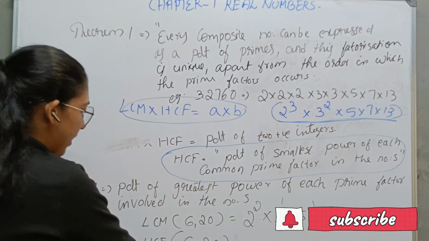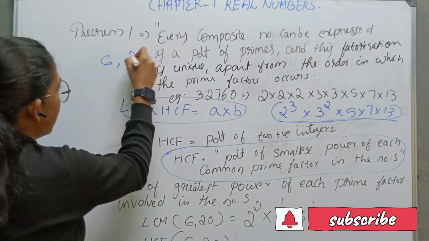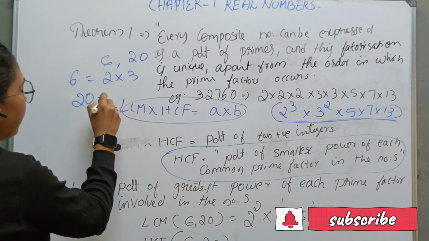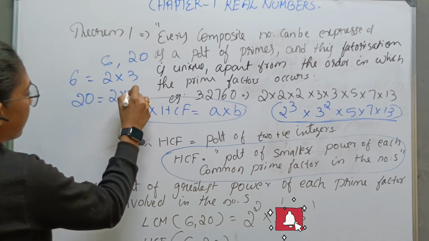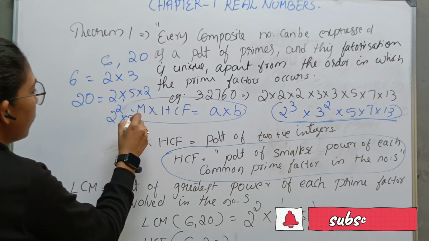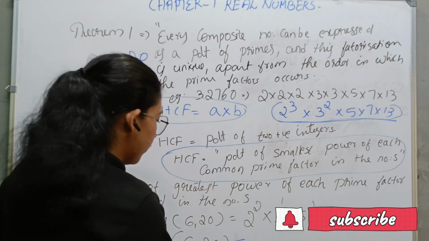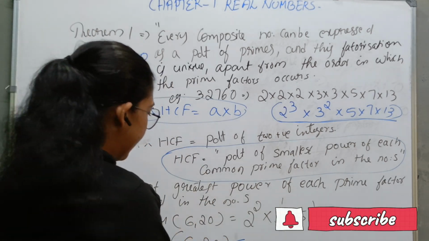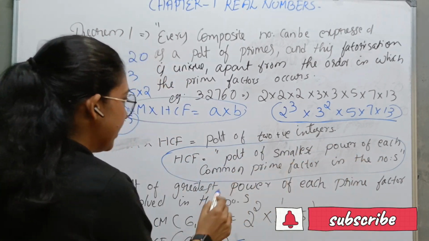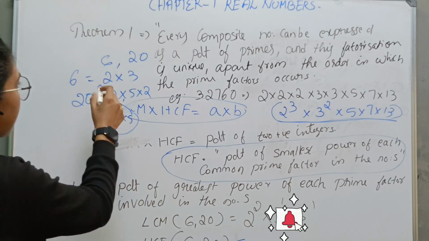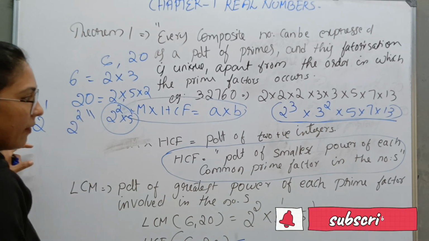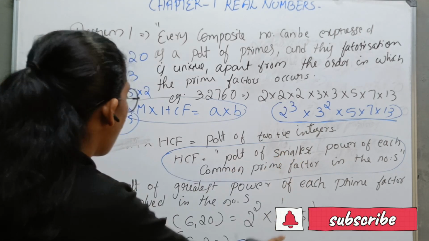Let me explain by taking two numbers, 6 and 20. What are the factors of 6? That is 2 into 3. What about 20? 20 can be represented as 2 into 2 into 5, that is 2 to the power 2 into 5. So what is HCF? HCF is the product of the smallest power of each common prime factor. Here it is 2 to the power 1, and in the case of 20 it is 2 to the power 2.